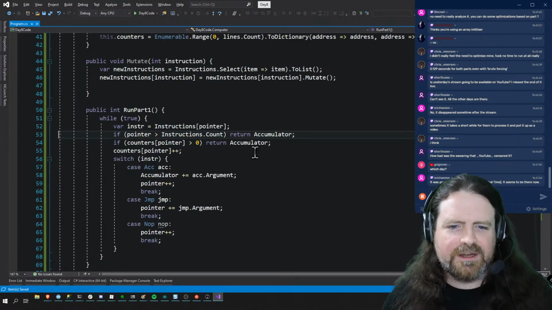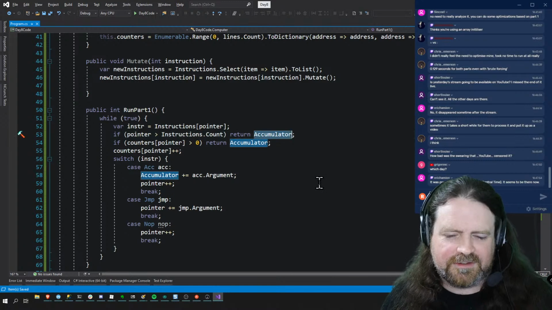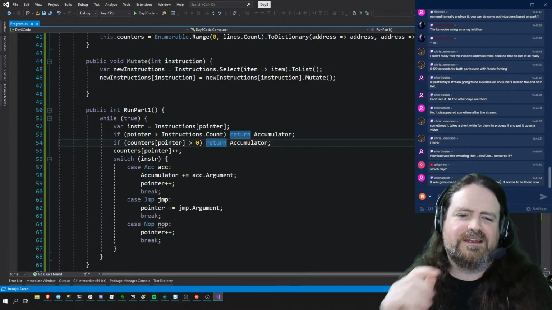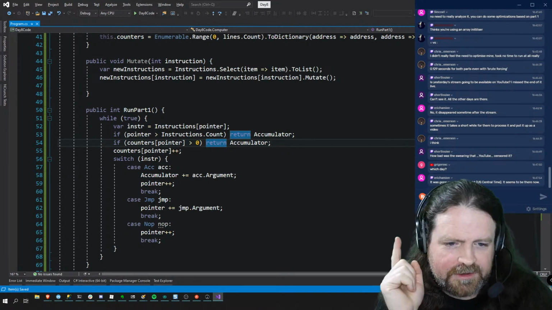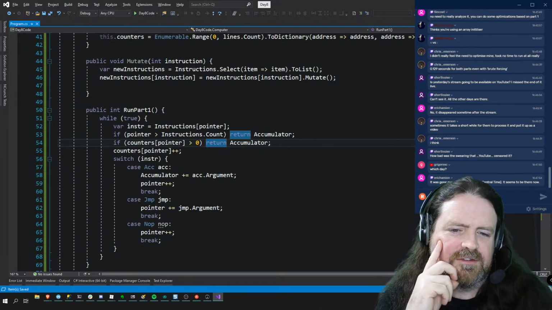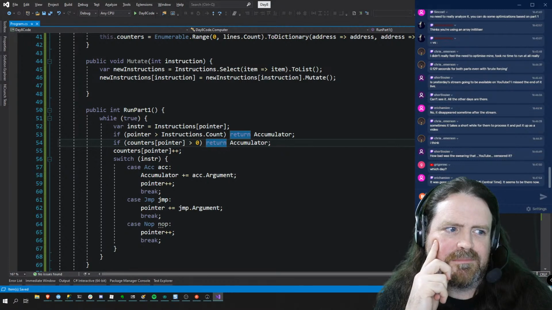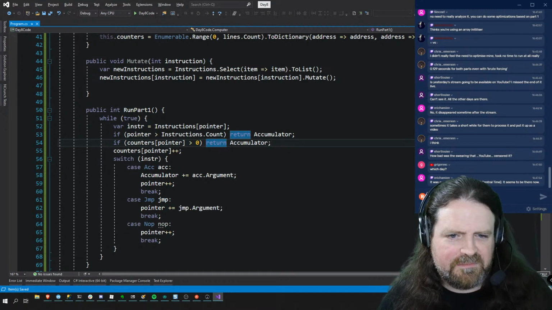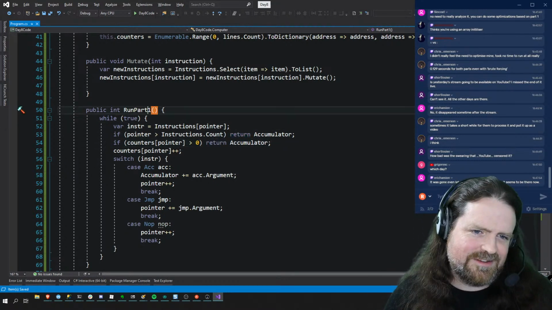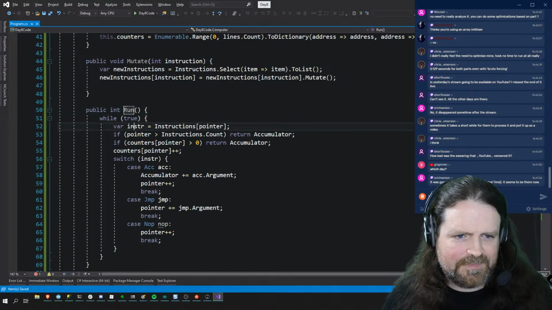Okay, so we don't need to know why we exited, because all the thing is asking us for is the thing that's in the accumulator. But we do need to know under which of these circumstances the program actually completed successfully. So we need a way of when we do the run part 1. So that's actually, we're just going to call this run.